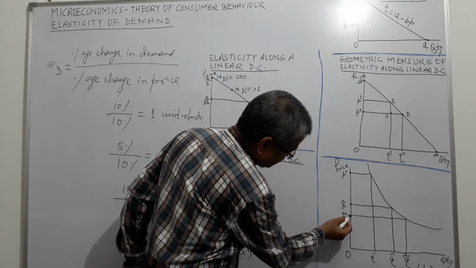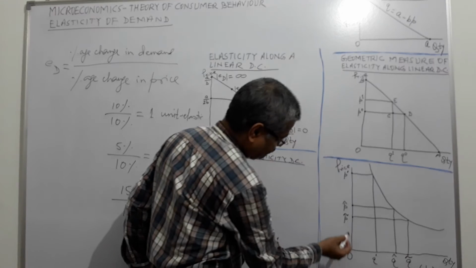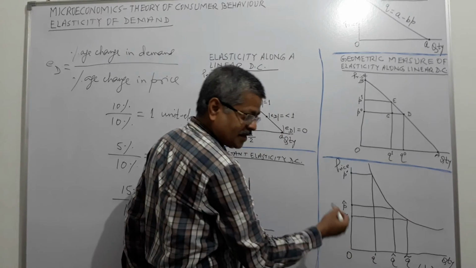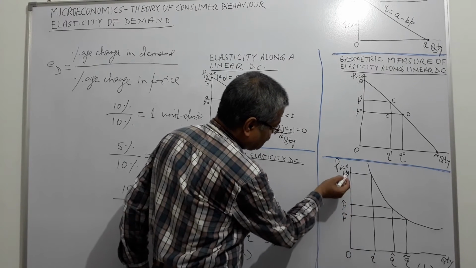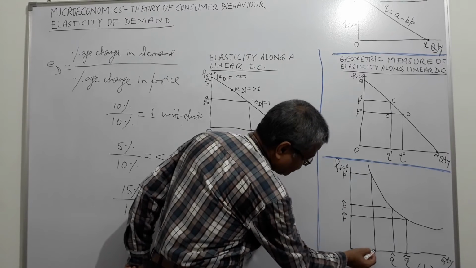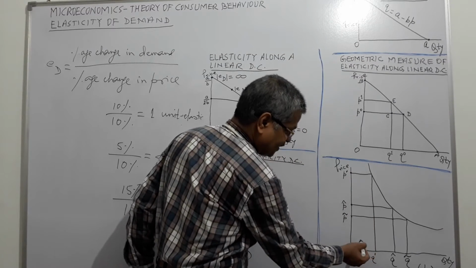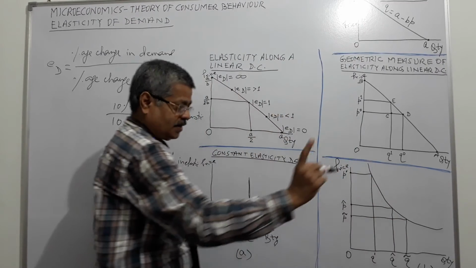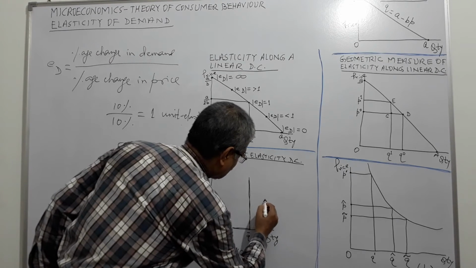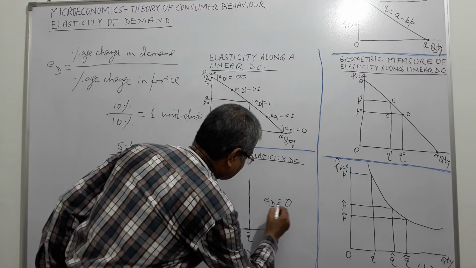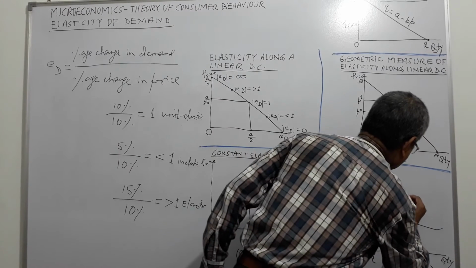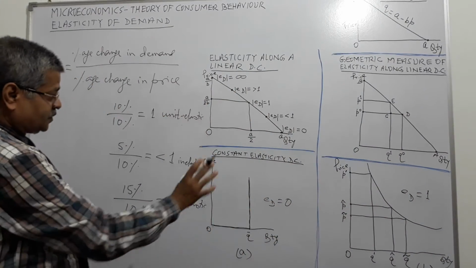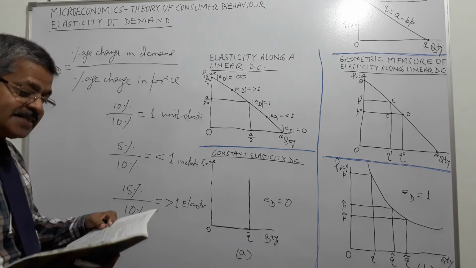At this price, this is the demand. Right? When the price goes up, demand comes down in the same ratio or by the same percentage. When price further goes up, demand further comes down in the same ratio or at the same percentage. So what happens? Elasticity of demand is constant at 1. Here it is 0. Elasticity of demand is constant at 0. Here elasticity of demand is constant at 1. Right? So we have seen constant elasticity.